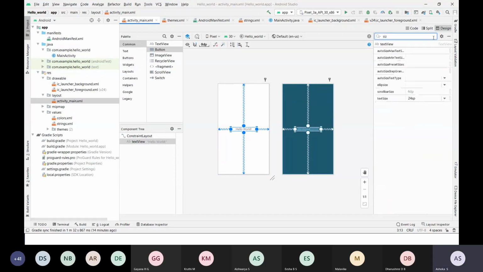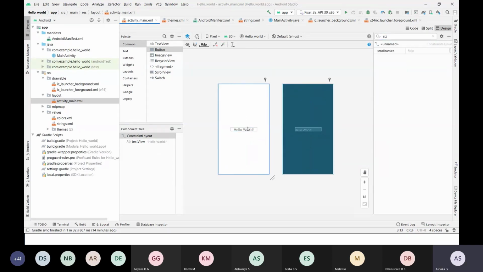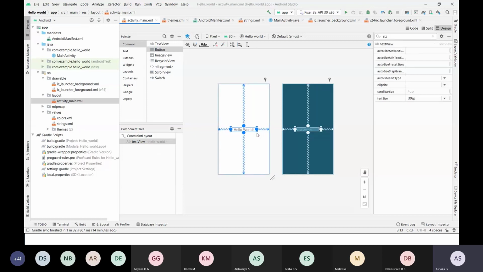Then size. You can see here, right? Text size, so you can vary. See, I have increased, so I can see here the size of the text is increased. I'll keep 24.